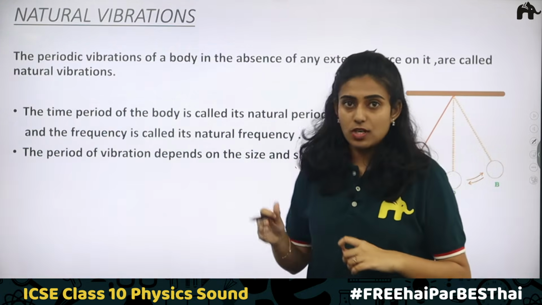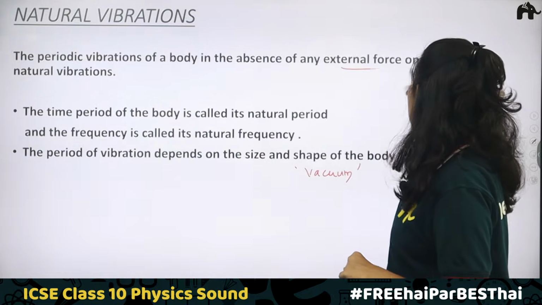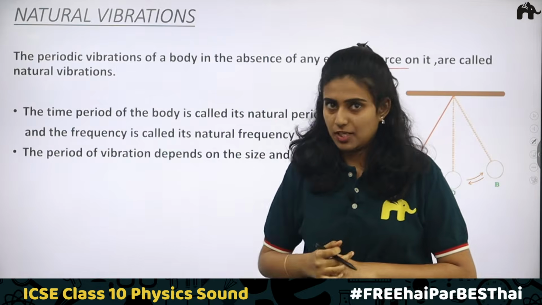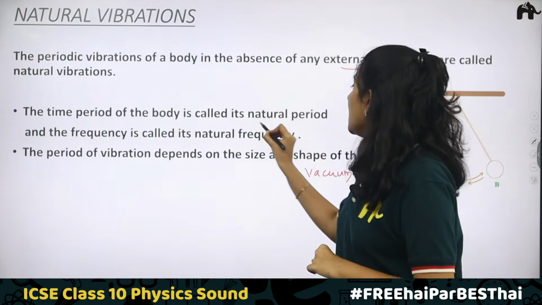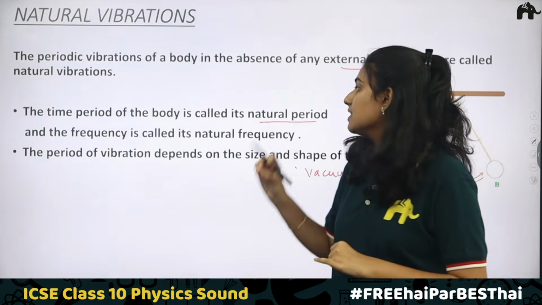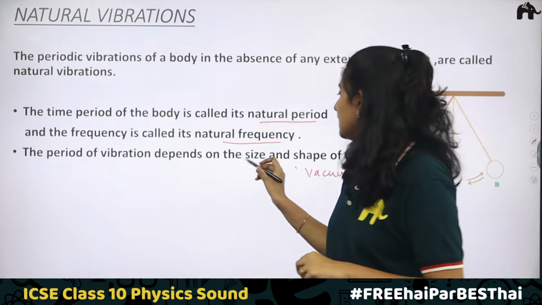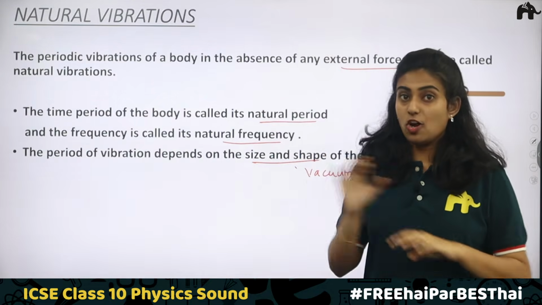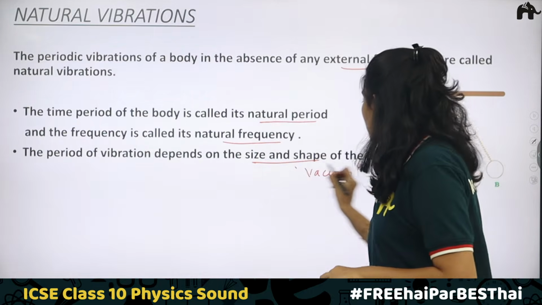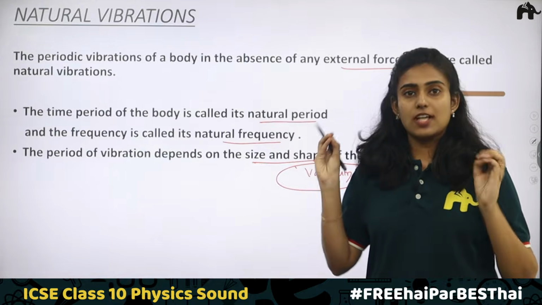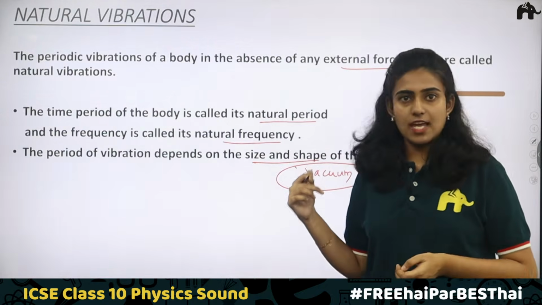You can define natural vibration as: the periodic vibrations of a body in the absence of any external force on it are called natural vibrations. For this natural vibration, the time period is called the natural period and the frequency is called its natural frequency. And this frequency depends only on two factors, that is the size and shape of the body, not on any other factors. Remember this important point, vacuum is important for natural vibration to happen. Natural vibrations cannot happen in any medium.